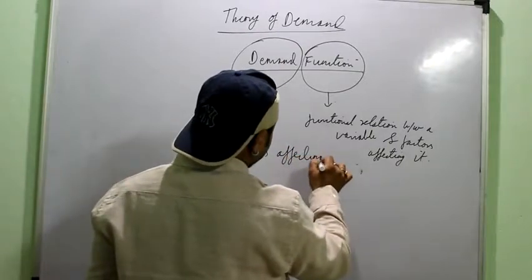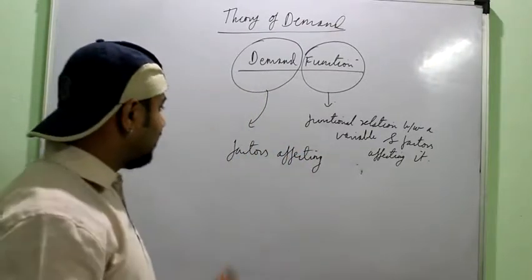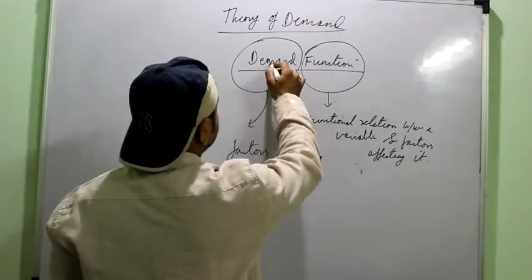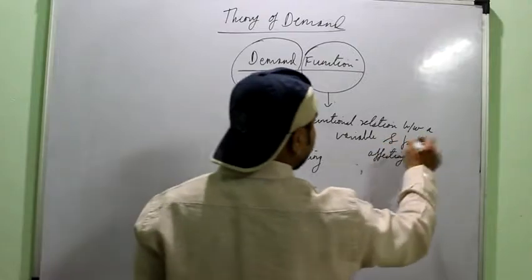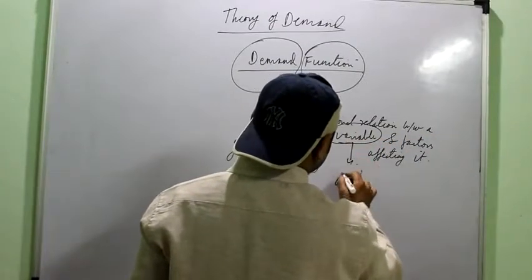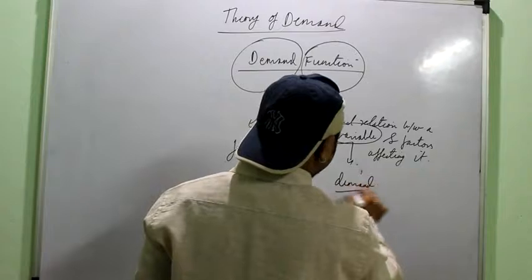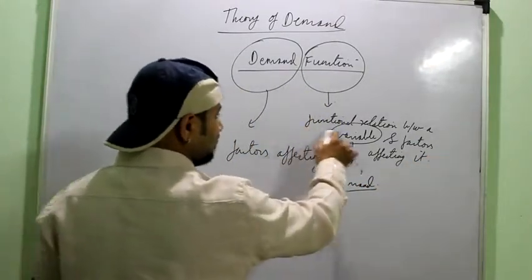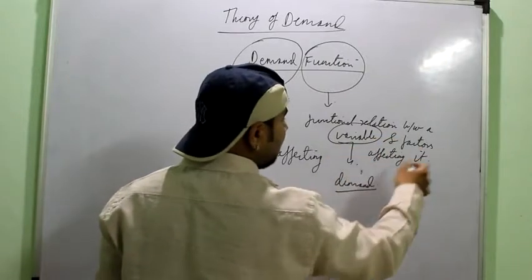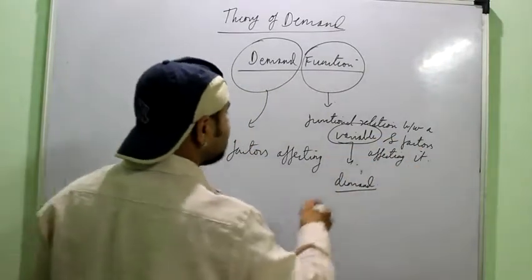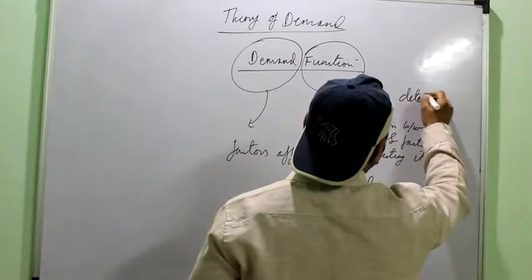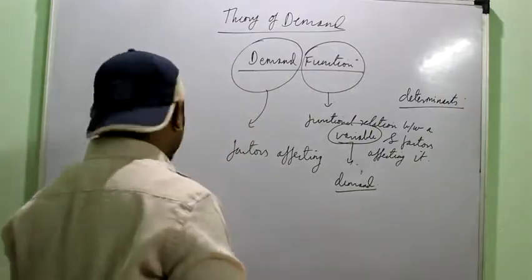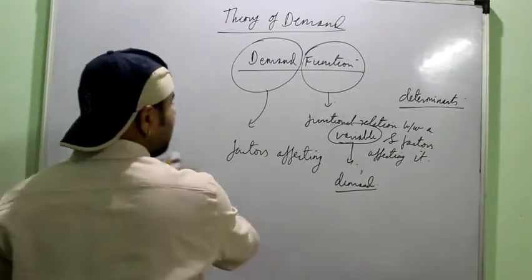Like you may have demand function, supply function, cost function. In case of demand function, it is simply the functional relationship between demand and the factors affecting it. Suppose it would have been supply function, it would be the functional relationship between supply and the factors affecting it, right? Or they are also known as its determinants, means what factors determine the particular variable.